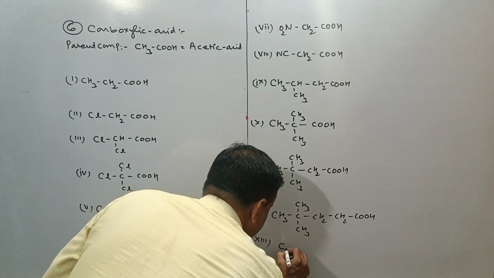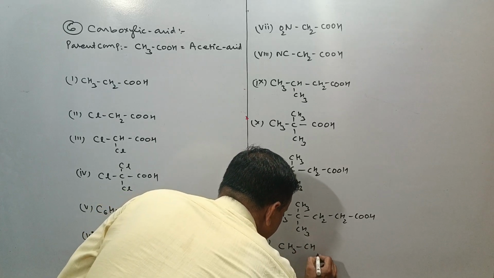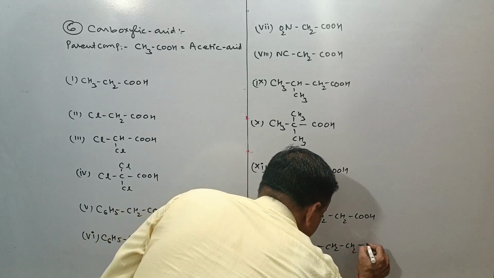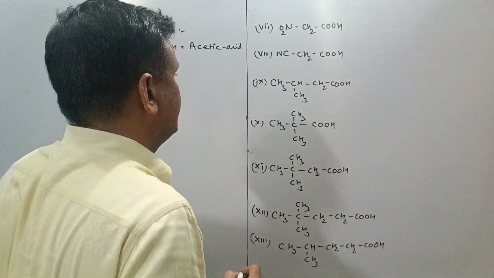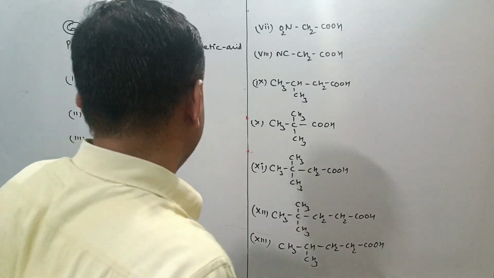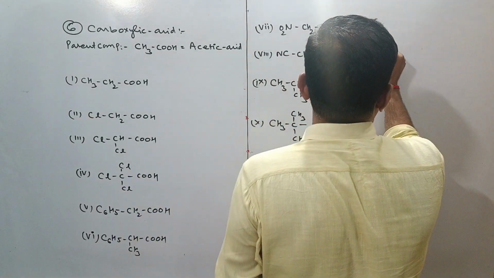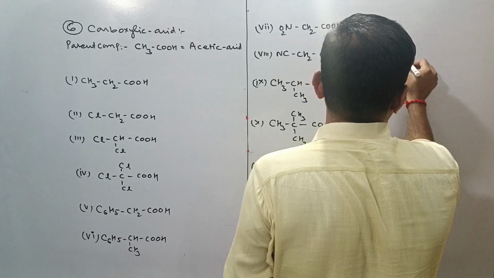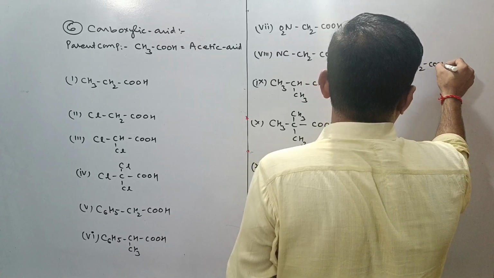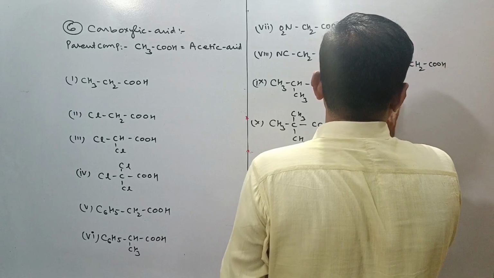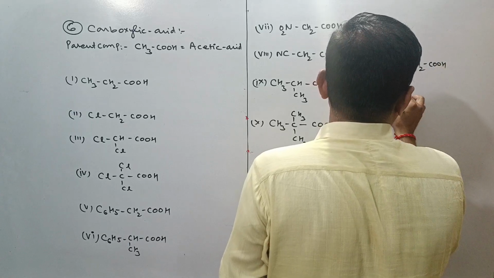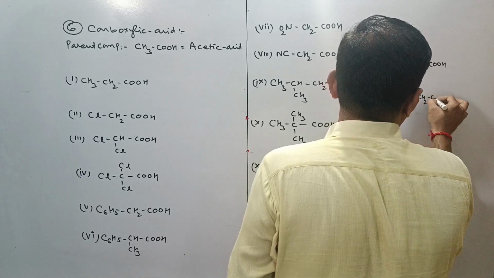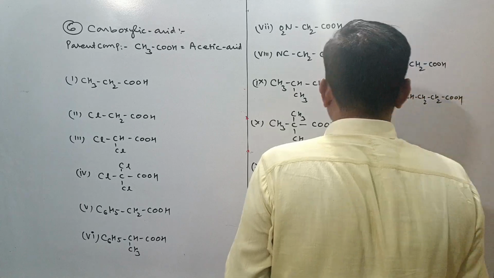That is your CH3 CH CH3 CH2 CH2 COOH. And if we go further, then we can take the 14th compound as CH2 double bond CH CH2 COOH. This is the 15th compound. As a 15th compound, we can take CH2 double bond CH CH2 CH2 COOH. These are the compounds.